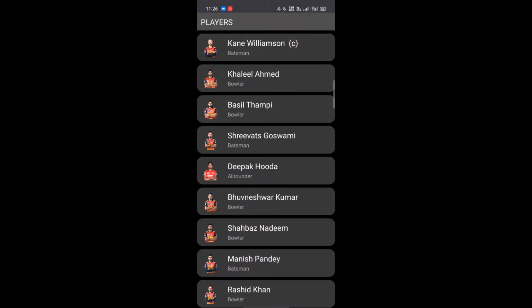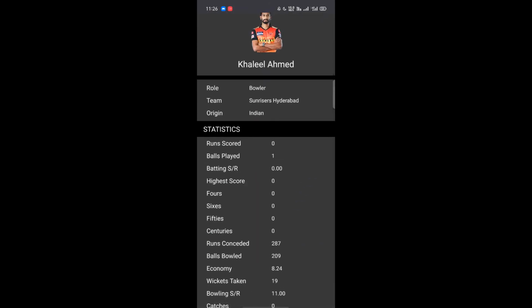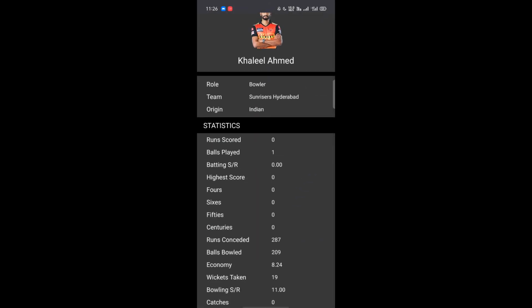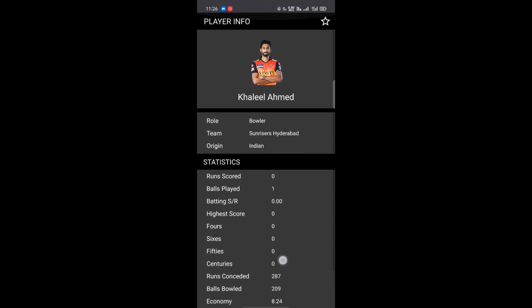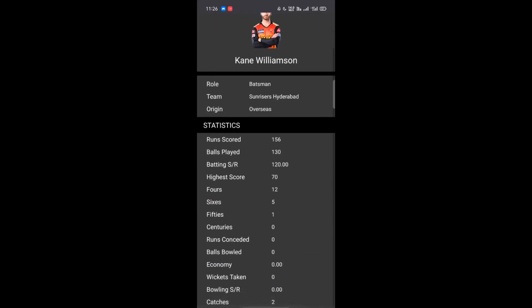And now further we can check the player details by clicking on the name of each player: its name, its team name, its origin country, all the stats of that player. For example, Khalil Ahmed, this is the role that this player has in the team, the origin, all the stats. And for example, Kane Williamson.